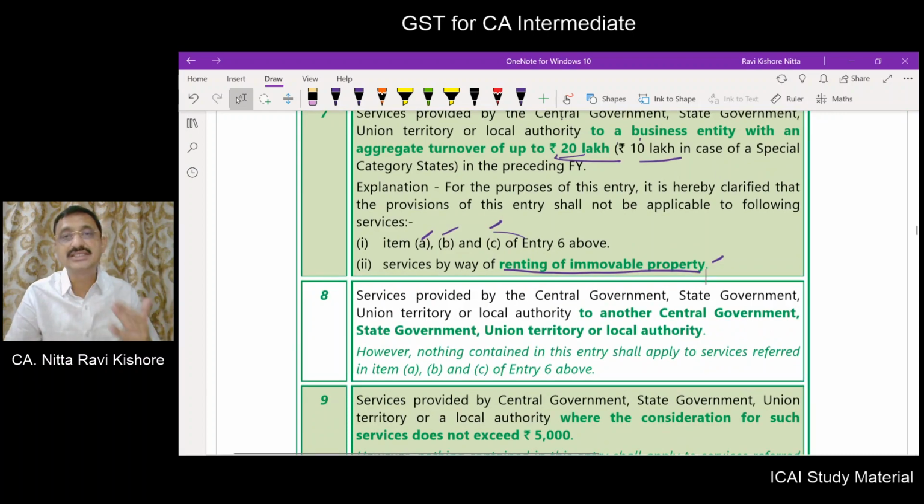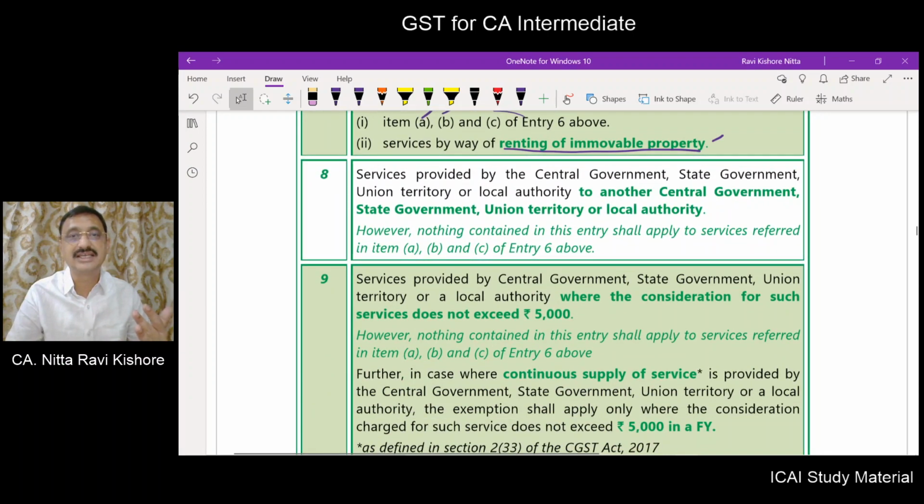In special category states, the threshold limit is only 10 lakhs. Now, service provided by central government, state government, union territory or local authority to another central government, state government, union territory or local authority. Let us say the Andhra Pradesh government is providing service to the Telangana government.